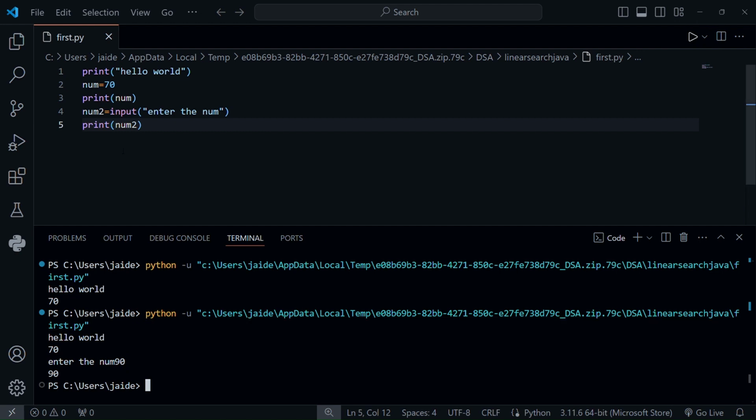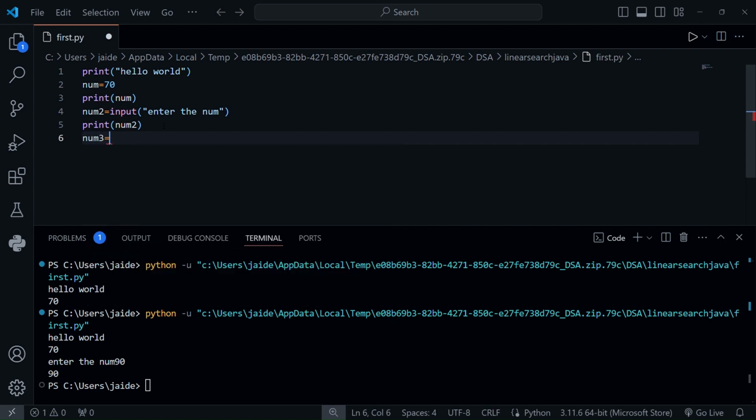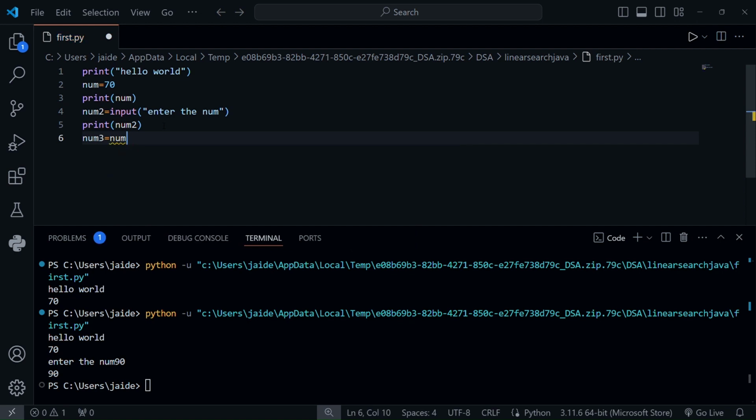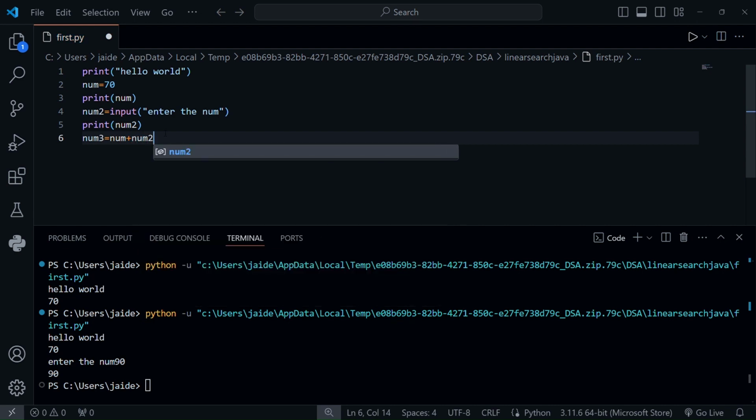Then the next thing is how to add numbers, subtract numbers, arithmetic operations. So we do arithmetic operations like num3 equal to num plus num2 and then print num3.